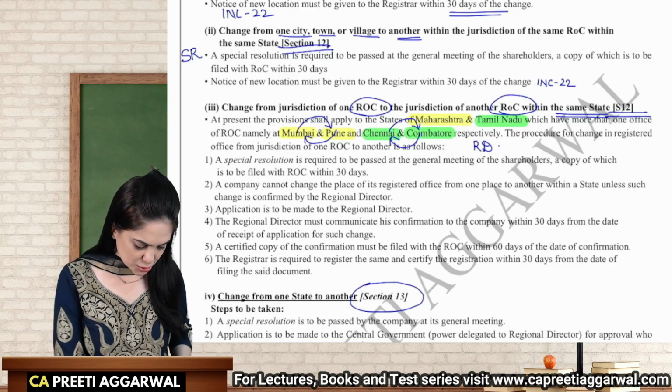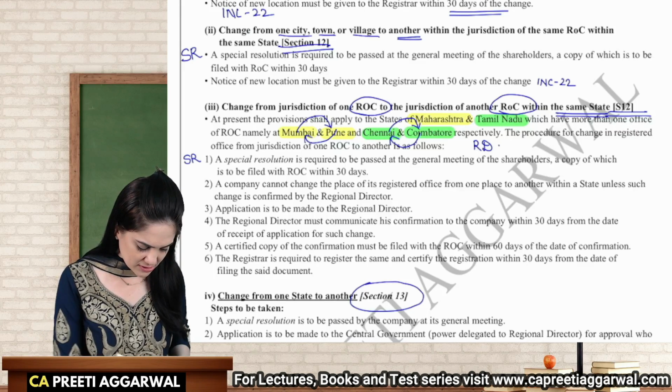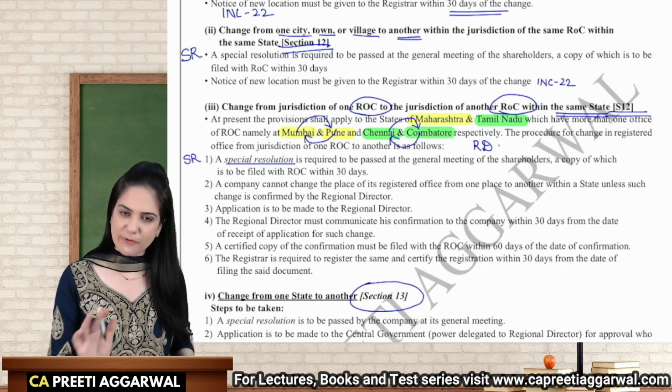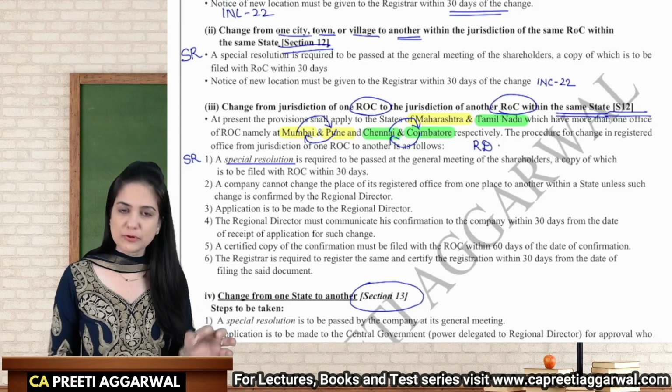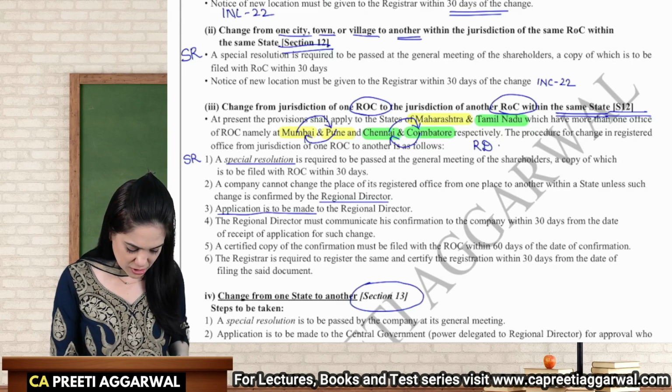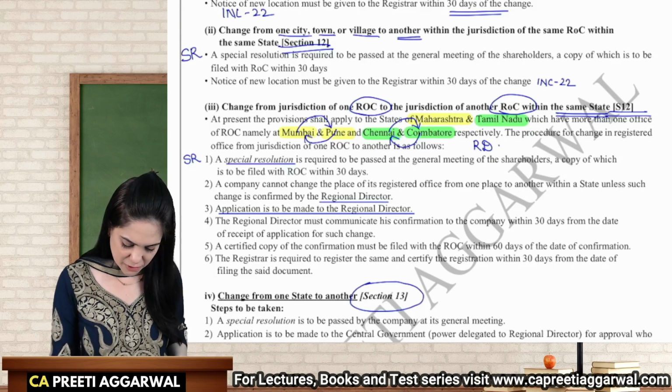A special resolution. So step number 1 is a special resolution is required to be passed, and a copy will be filed with ROC within 30 days in form MGT 14. The company will have to first obtain the approval of the regional director. So make an application to the regional director. The regional director will give the confirmation within 30 days.